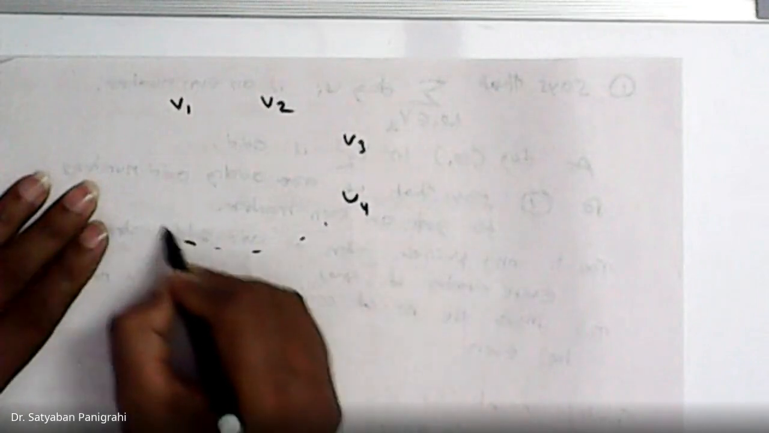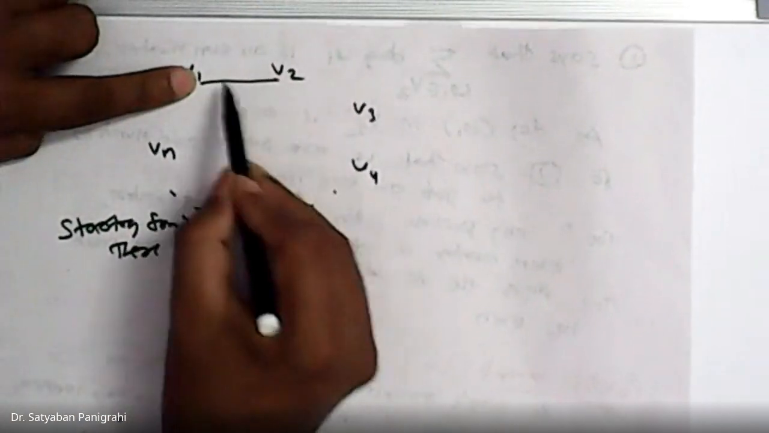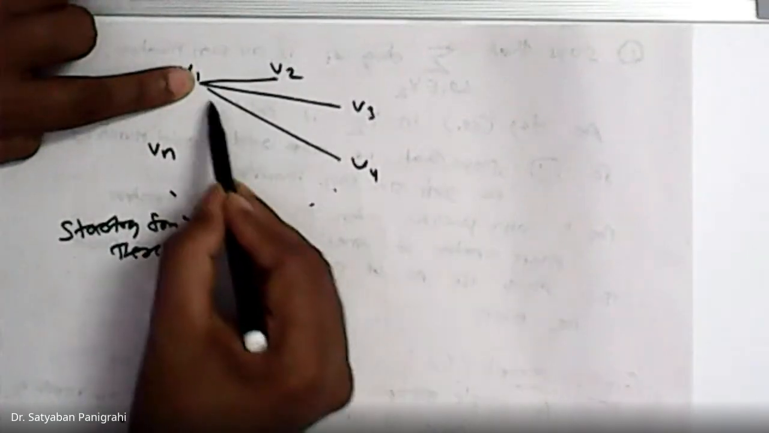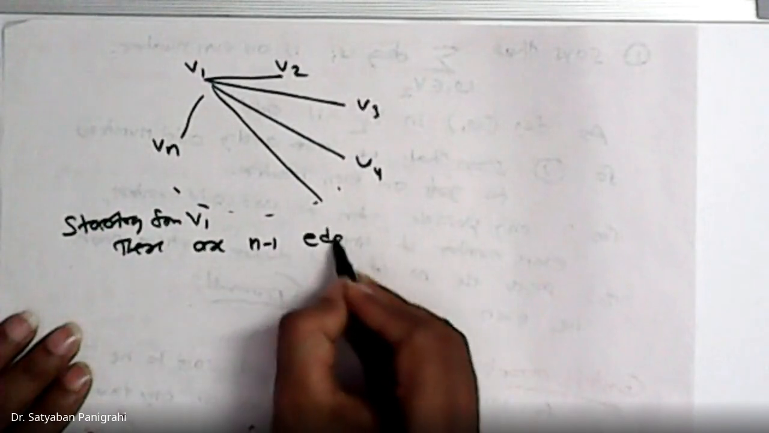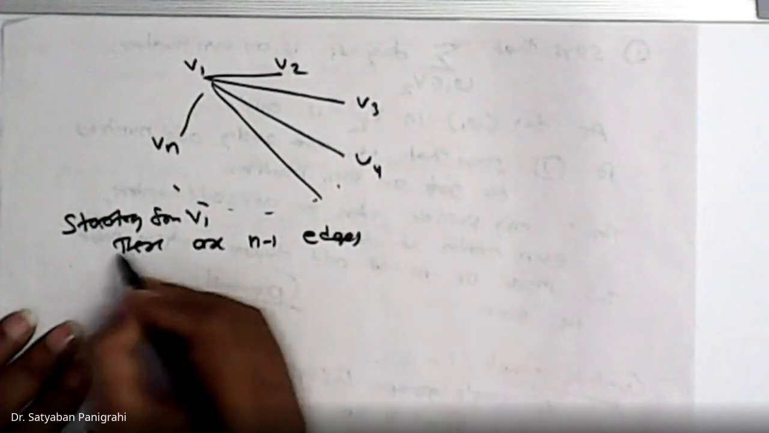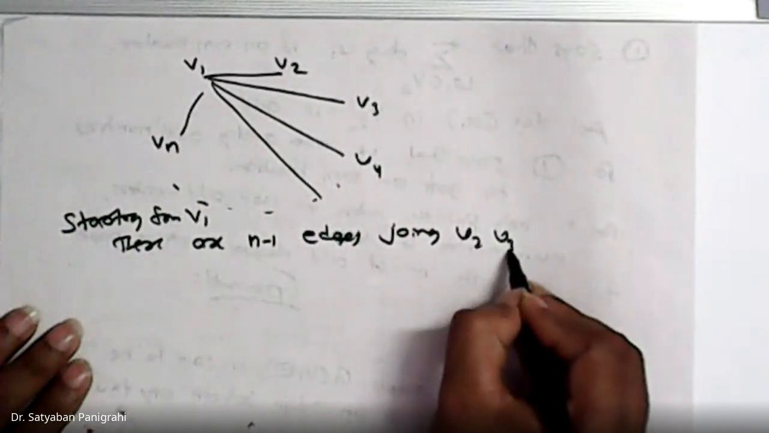Suppose V1, V2, V3, V4 up to Vn. I have a graph having n number of vertices. Starting from V1, how many edges are there? V1 to V2 is 1, V3 is 2, V4 is 3, up to Vn. So starting from V1 there are n minus 1 edges joining V2, V3 up to Vn.